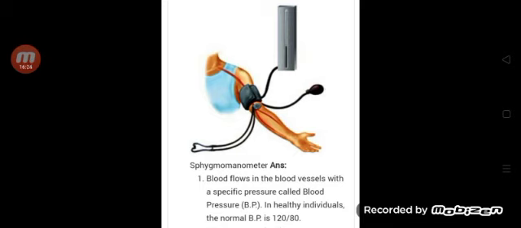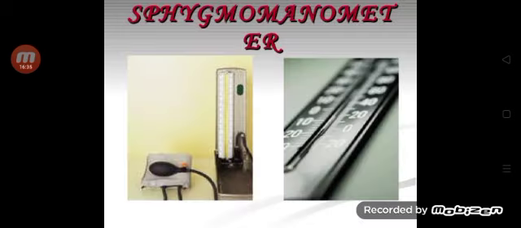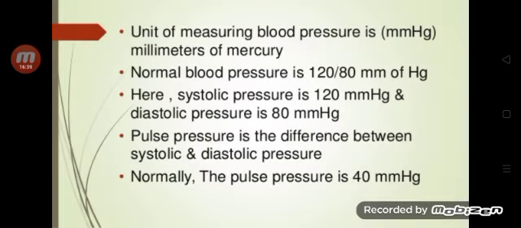Sphygmomanometer. Blood flows in the blood vessels with a specific pressure, called blood pressure. This is the sphygmomanometer. Units of measuring blood pressure is millimeter of mercury.